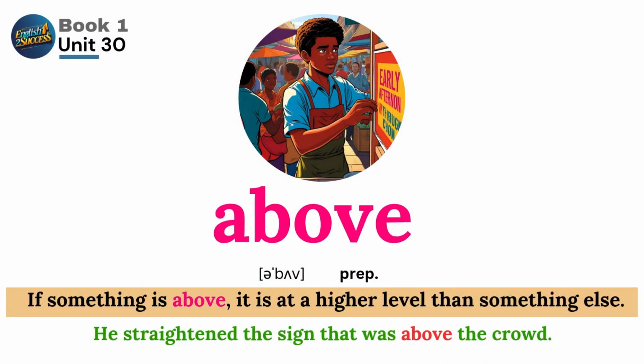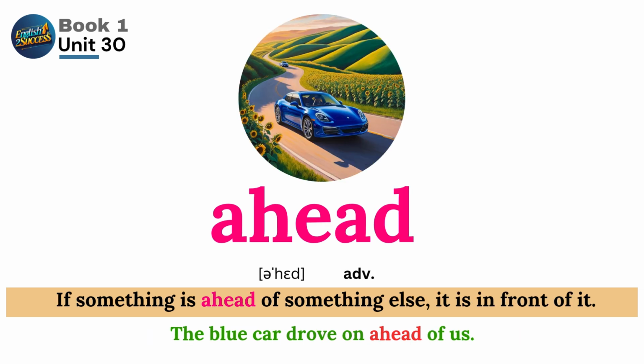Above. If something is above, it is at a higher level than something else. He straightened the sign that was above the crowd. Ahead. If something is ahead of something else, it is in front of it. The blue car drove on ahead of us.